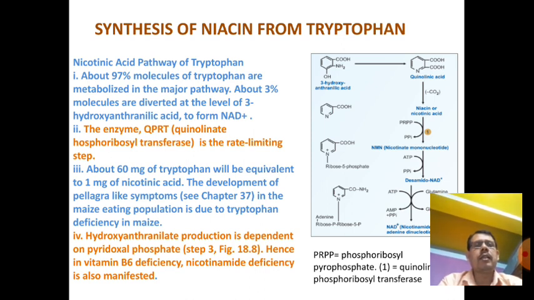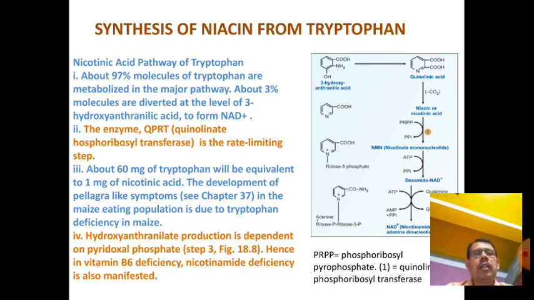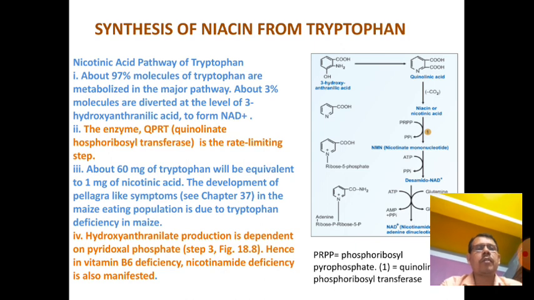About 60 milligrams of tryptophan is equivalent to 1 milligram of nicotinic acid. The development of pellagra is due to deficiency of nicotinic acid, or due to tryptophan deficiency. Another step, the hydroxyanthranilate reaction, is dependent on pyridoxal phosphate. Hence, vitamin B6 deficiency or nicotinic acid deficiency is most manifested.